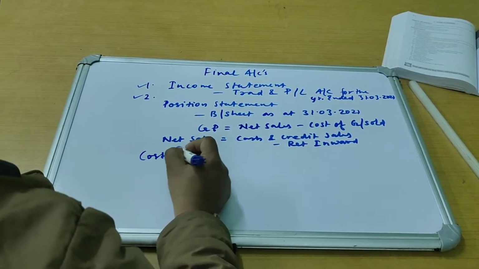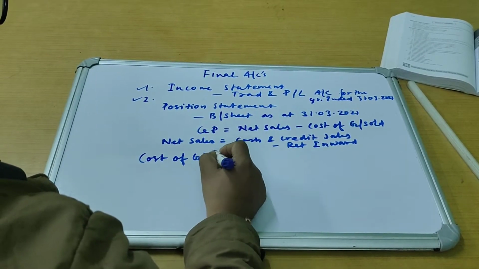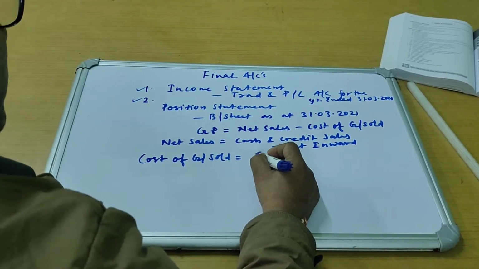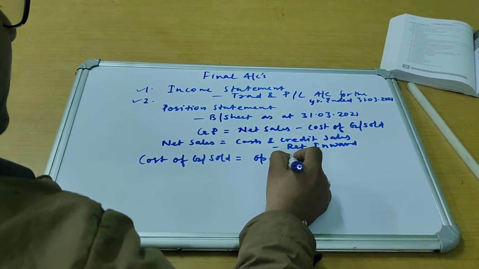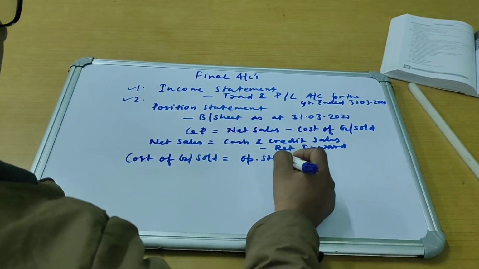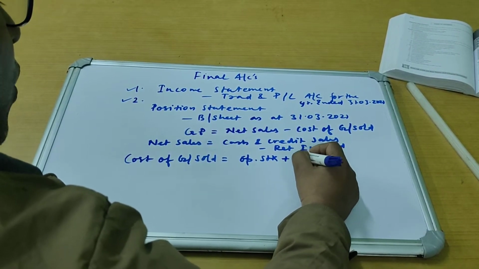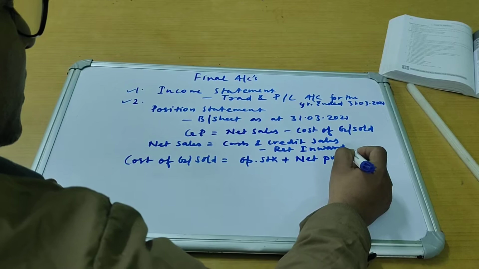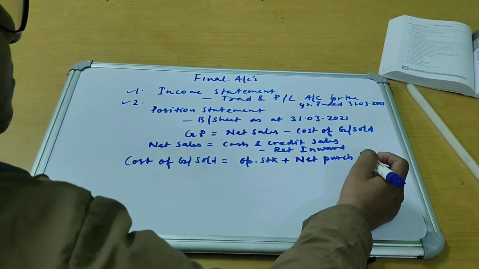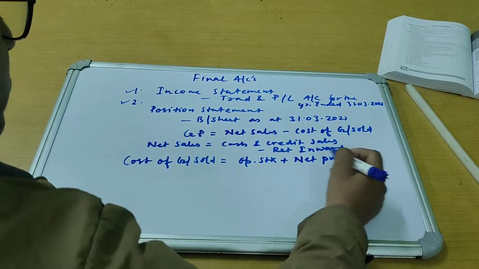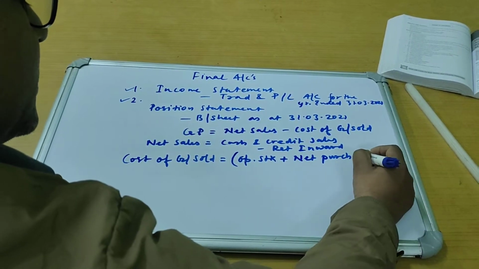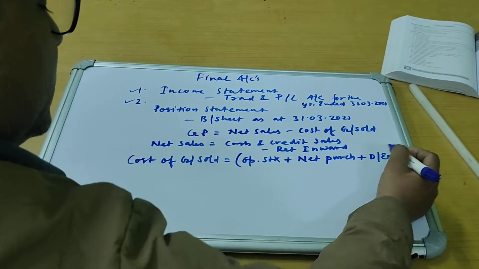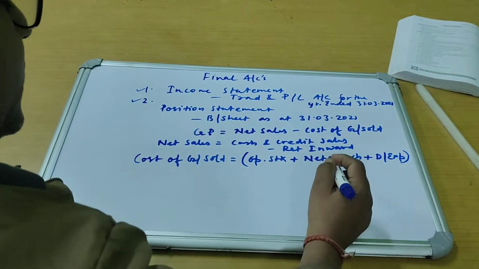So how do we calculate it in our accounts? Cost of goods sold will be equal to the stock which was left in the godown in the previous year, which becomes opening stock for this year, plus whatever purchases we have done in this year. So net purchases, and net purchases is gross purchases minus return outward, plus any direct expenses which we have spent upon these goods while bringing them into our godown.